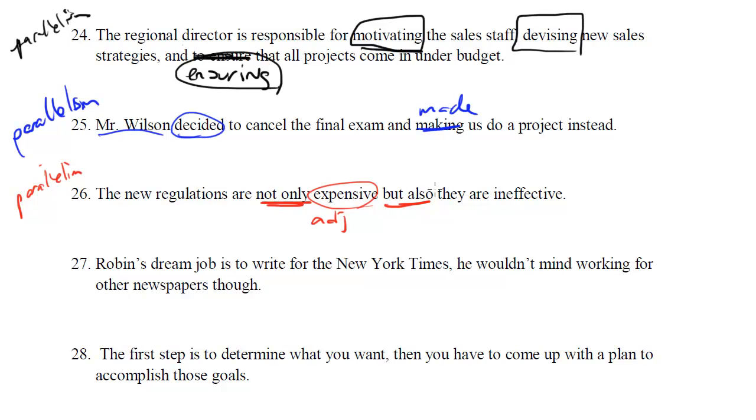So notice we have an adjective, and then suddenly we have pretty much a sentence here. So let's just get rid of this, and that will make things parallel, right? Adjective, adjective. The new regulations are not only expensive, but also ineffective. Robin's dream job is to write for the New York Times. He wouldn't mind working for other newspapers, though.